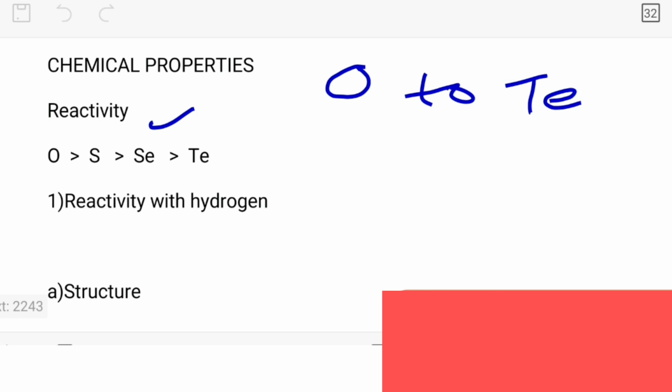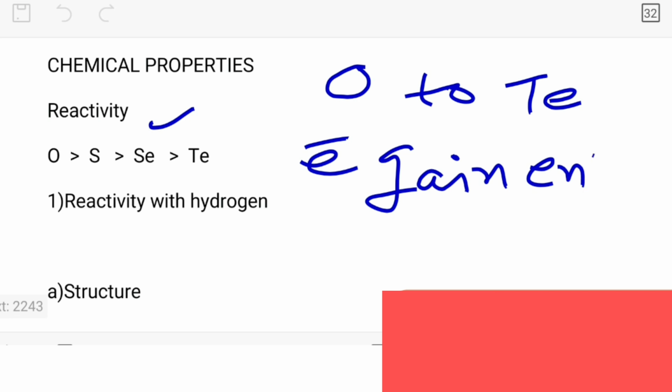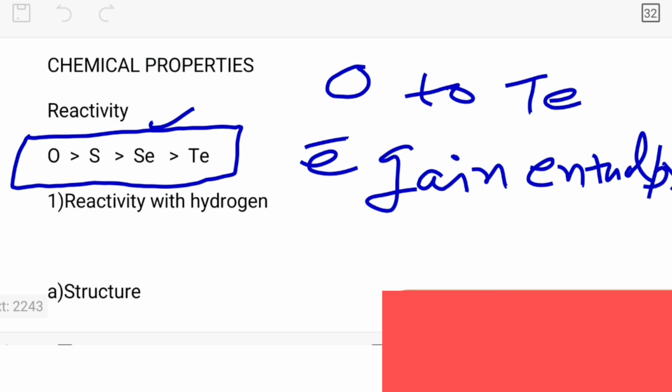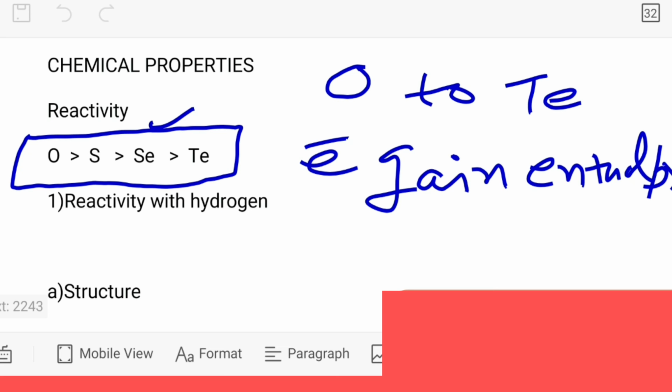The reason behind it, beta, is that, as we know very well, non-metal reactivity depends upon electron gain enthalpy, and electron gain enthalpy always decreases down the group. That is why reactivity decreases from oxygen to tellurium. Now after that we have the main point.